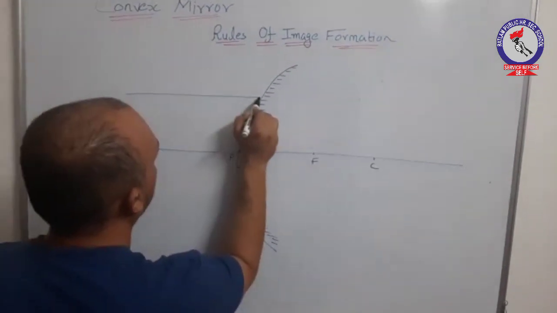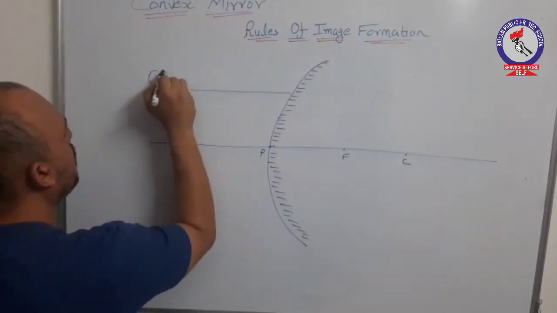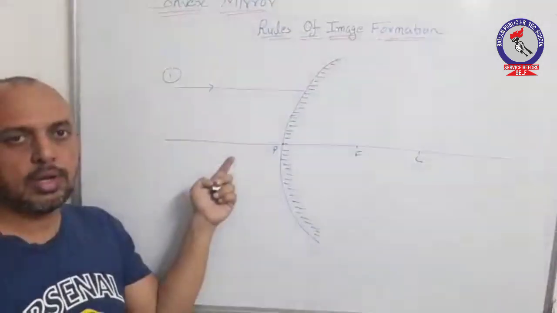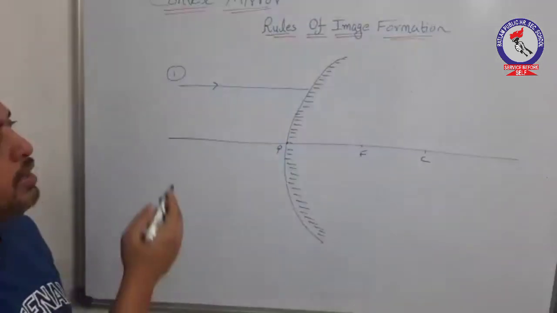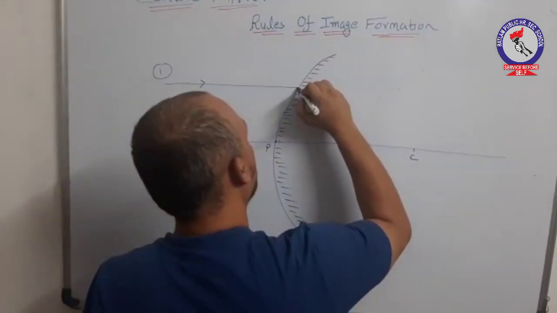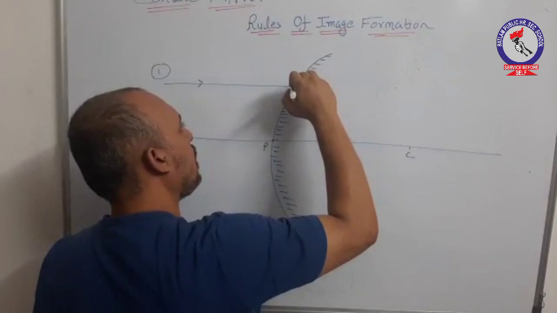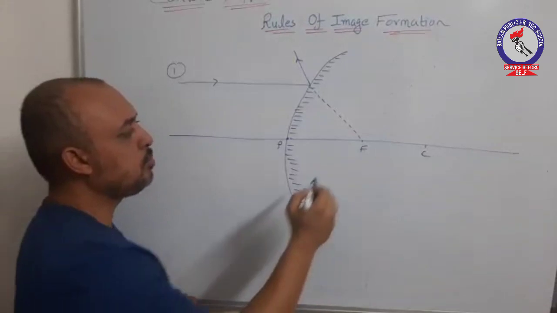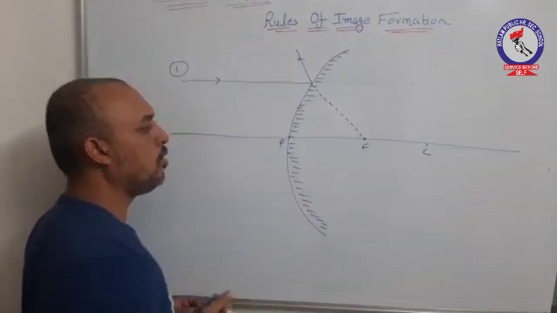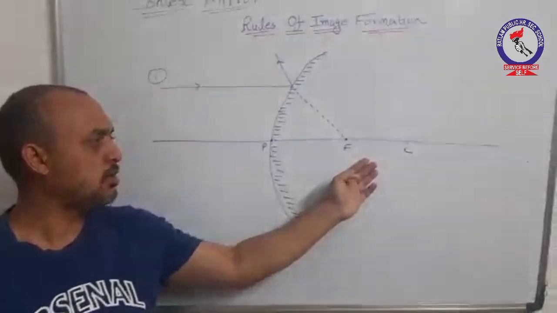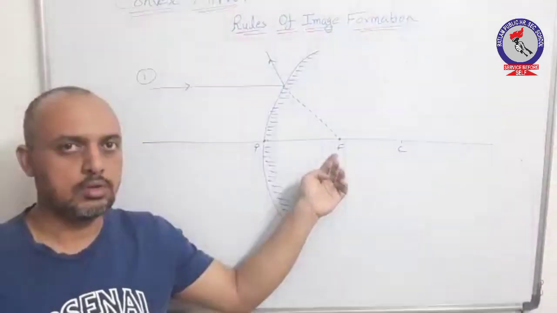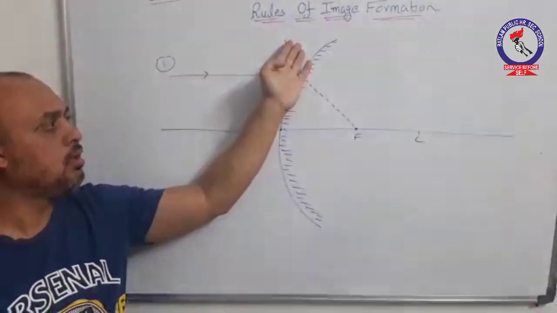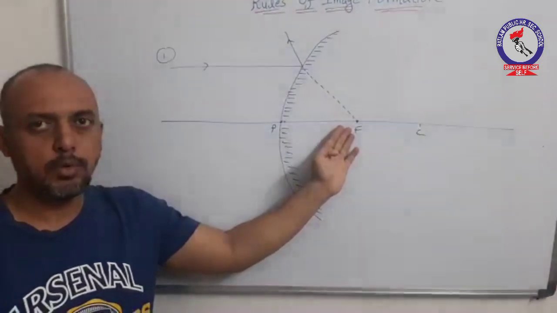Rule number 1. Any ray which is parallel to the principal axis will get reflected by this convex mirror, and it will be reflected in such a manner that it seems to be coming from a common point or from a single point on the principal axis, and that point is known as principal focus. As you can observe, a ray which is parallel to principal axis gets reflected such that it seems to be coming from a point on principal axis.